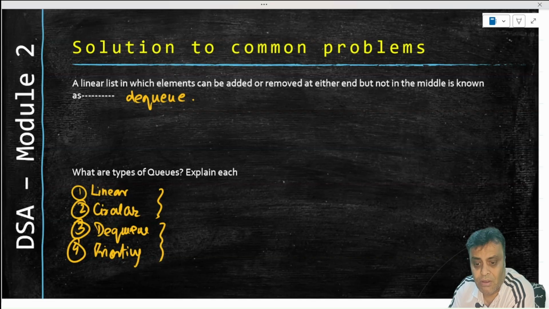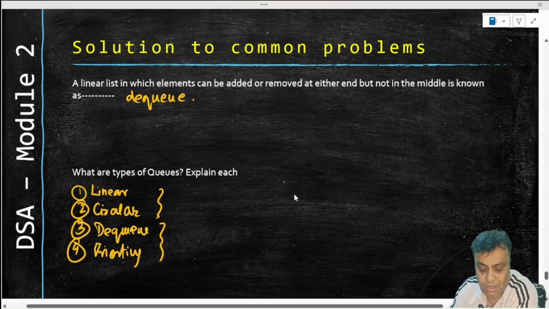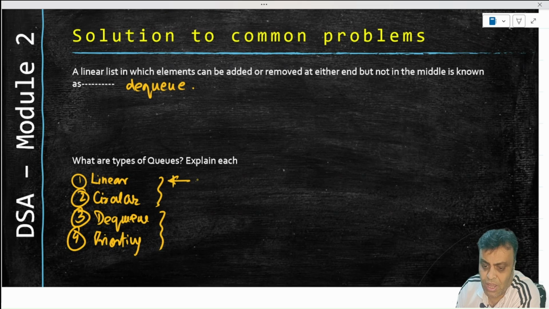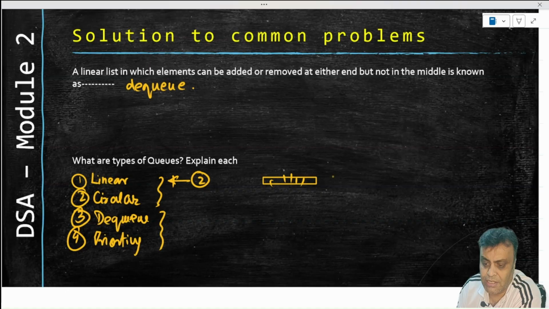So you can explain all of them by going through the problem statement that is there. Typically, if each of them is supposed to have, let's say, 2 marks, then just explain or draw the queue and write the operations. Just write the operations, no need to explain those.